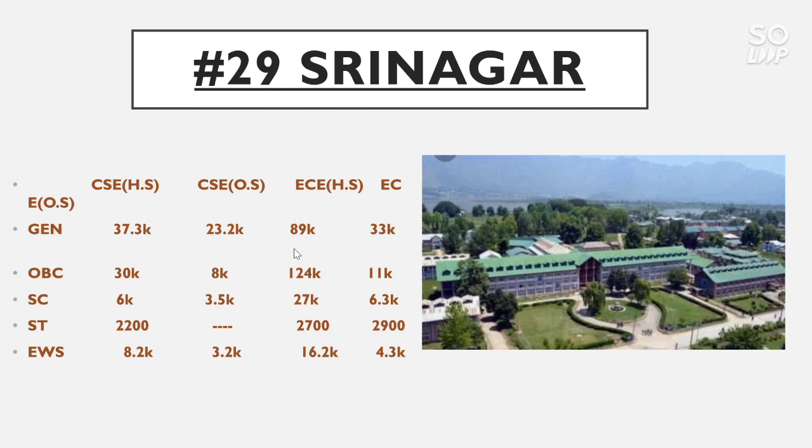Now for EC home state, the general category cutoff goes to 89,000, OBC cutoff goes to 1,24,000, SC cutoff goes to 27,000 and for ST category the cutoff is 2,700, for EWS 16,000. Now for EC other state, the general category cutoff goes to 33,000, for OBC 11,000, for SC 620,000, for ST 2,900 and for EWS 4.3 thousand.